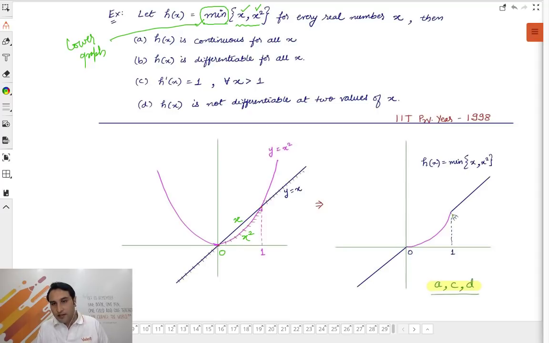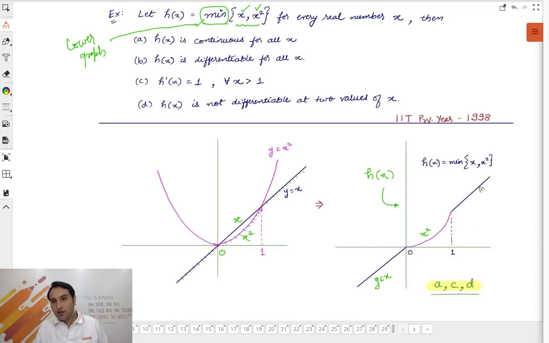If you take the selected portion, your graph will look like this. This is the graph of h of x. The minimum of these two was y equal to x from minus infinity to 0. Between 0 to 1, which one is lower? X square is lower.